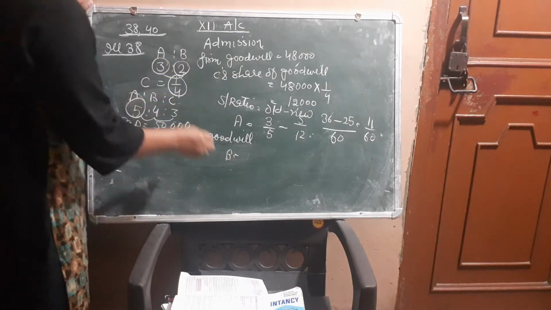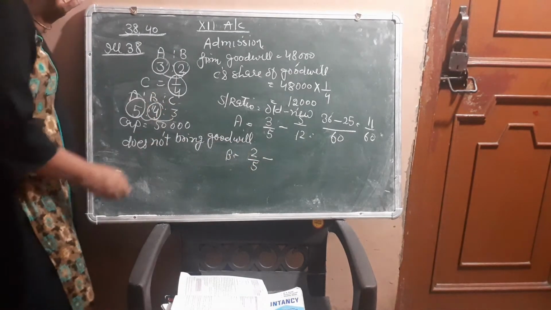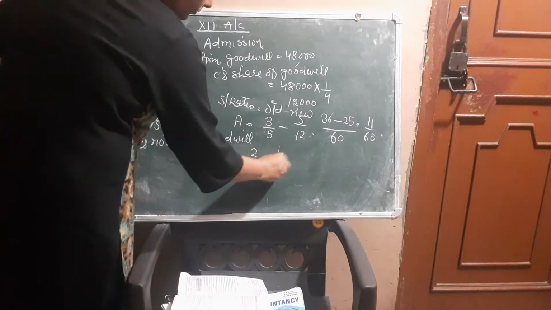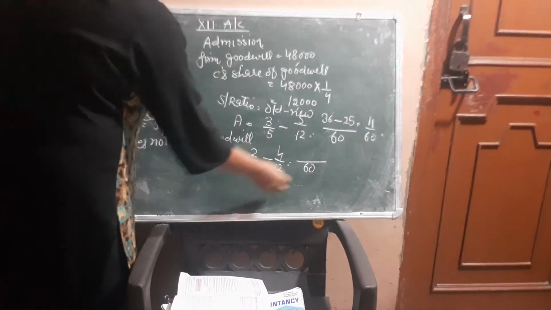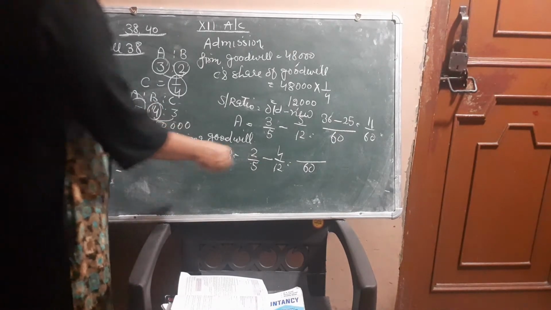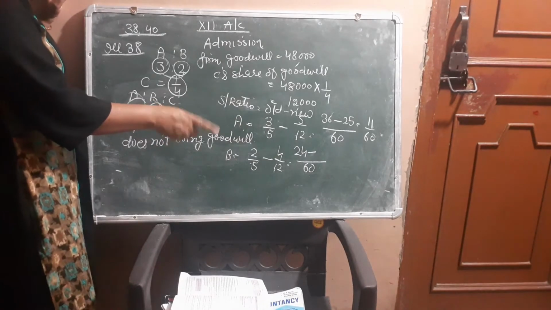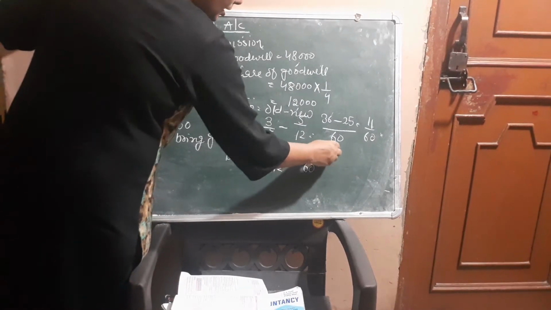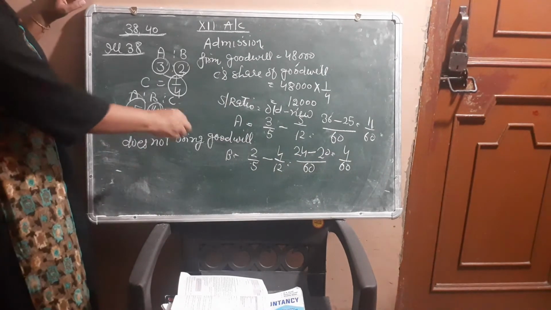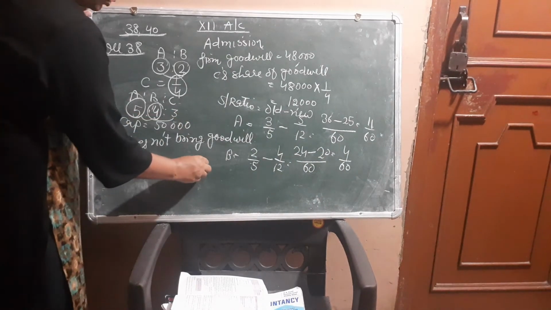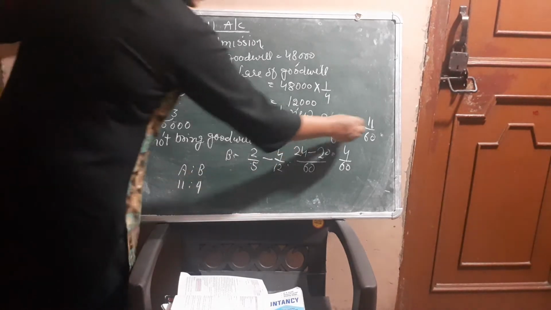B sacrifice. Old ratio is 2/5 minus 4/12. LCM will be 60. 12 2s are 24, minus 5 4s are 20. So remaining will be 4/60. Their sacrificing ratio, A is to B, is 11:4.